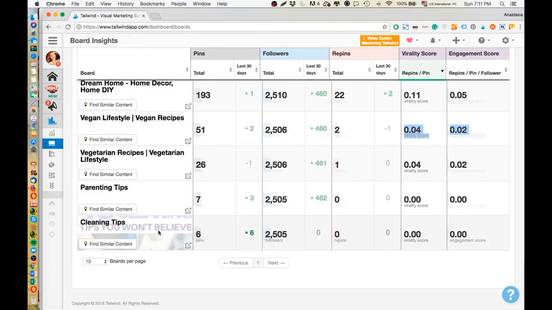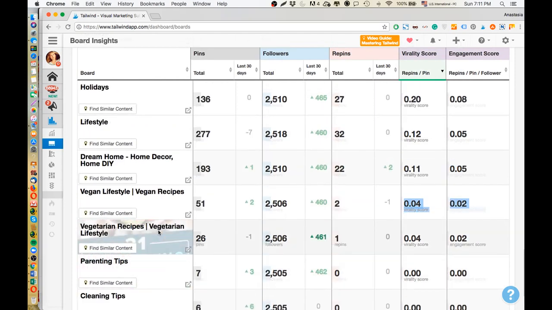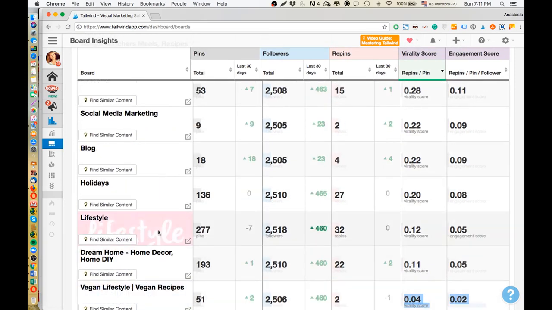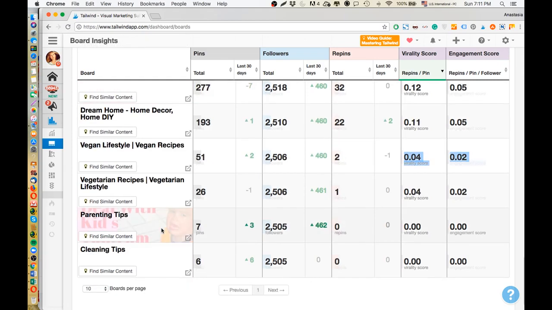For example, my Christmas related board is archived right now and it's waiting for the season because I don't think that any one of my followers will enjoy Christmas pins in July, right? So if I try to keep this board fresh and add pins out of season, no one will engage with these pins and it will drag the overall board scores down. So I better keep it archived.